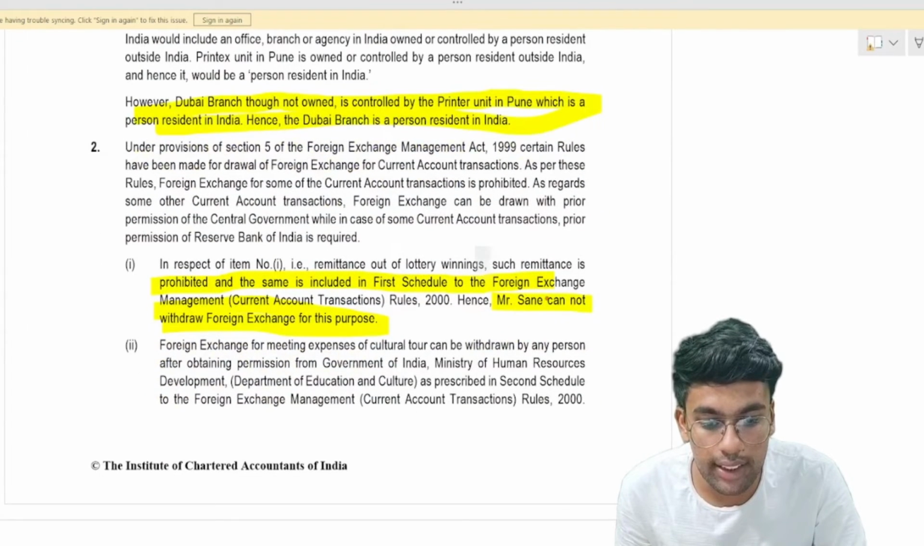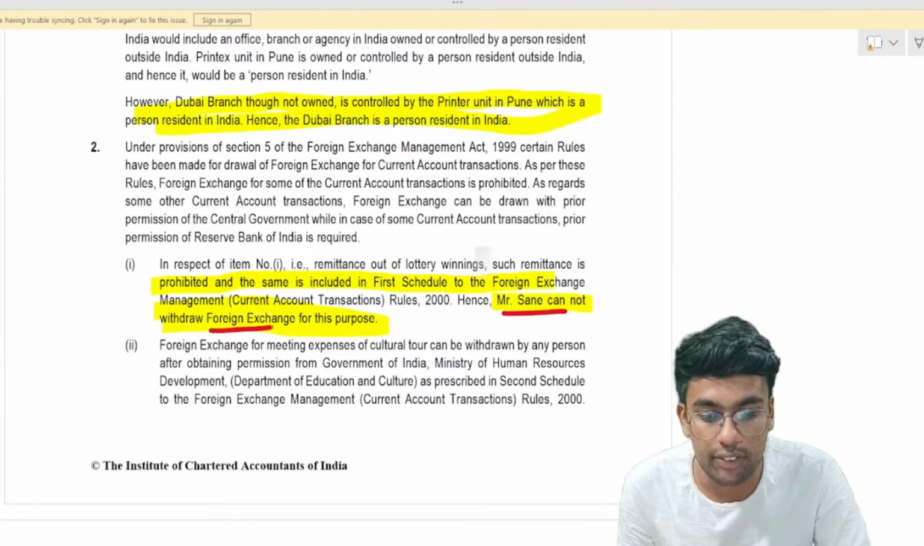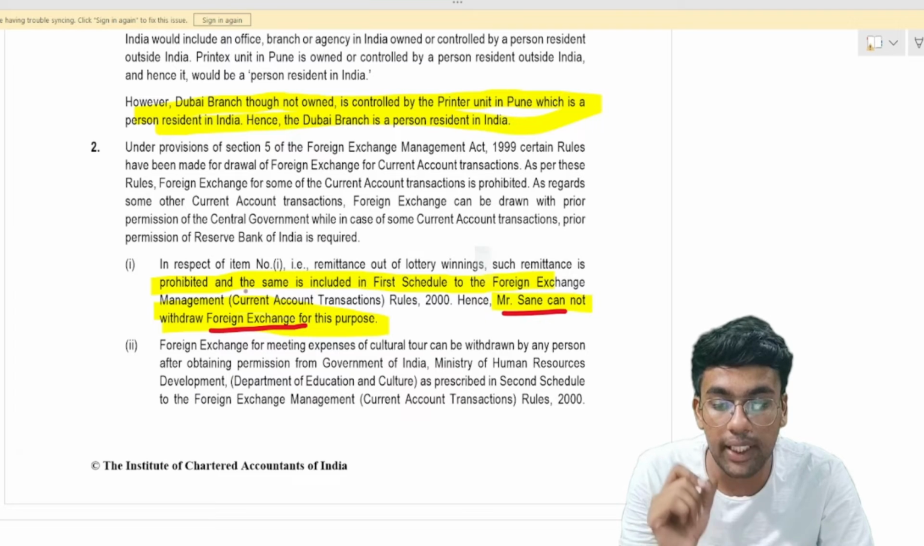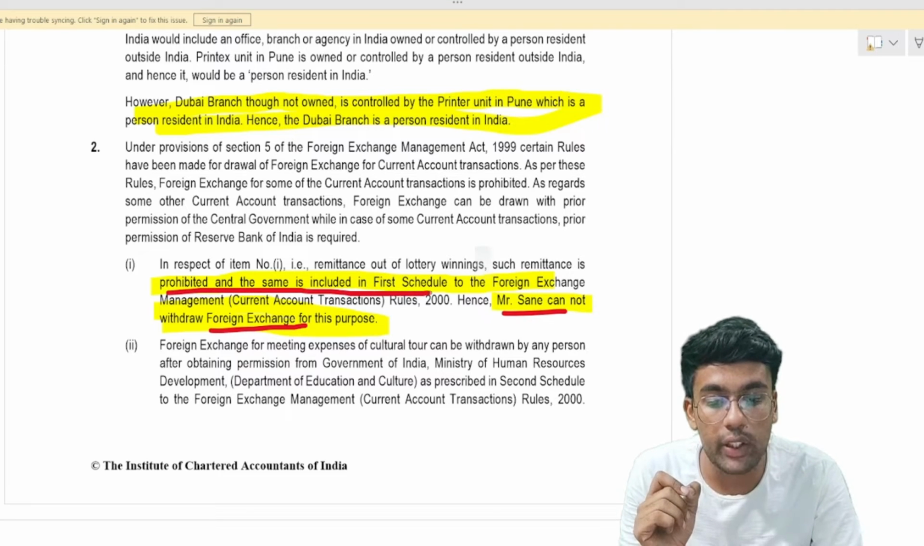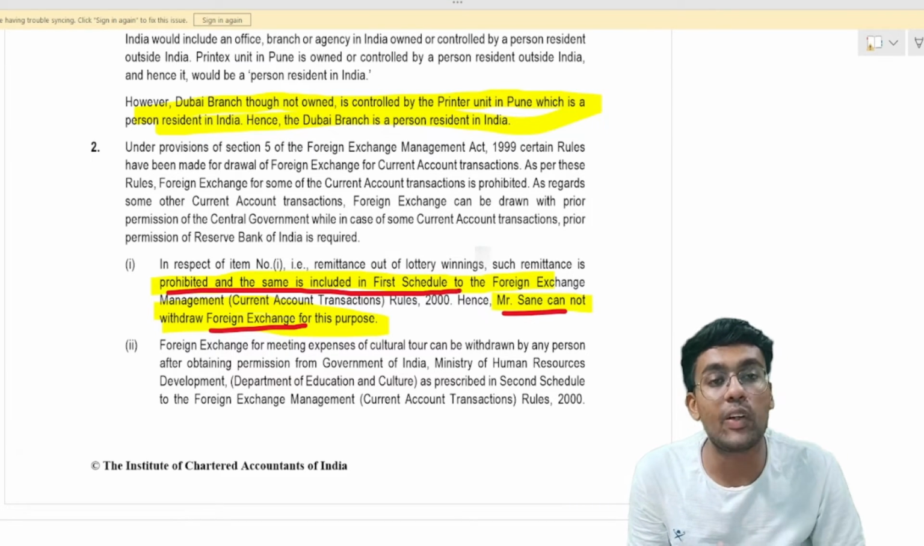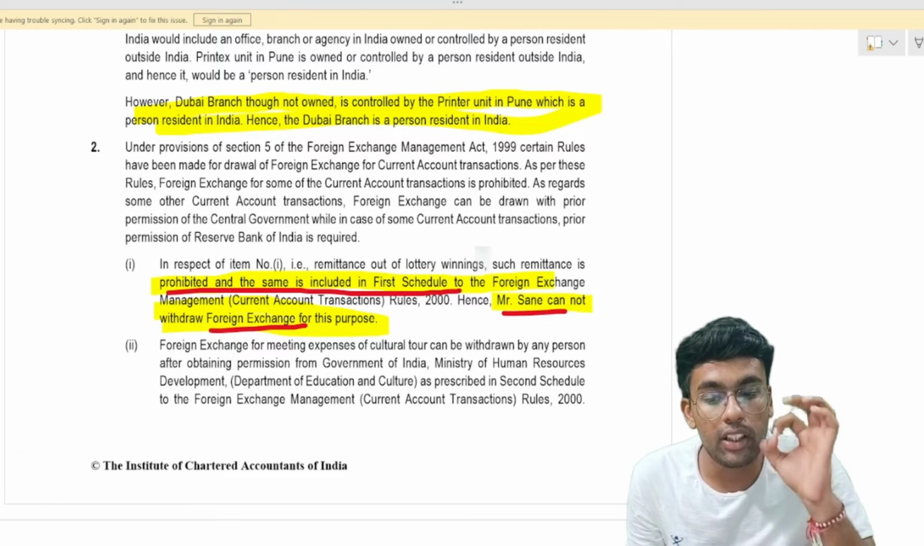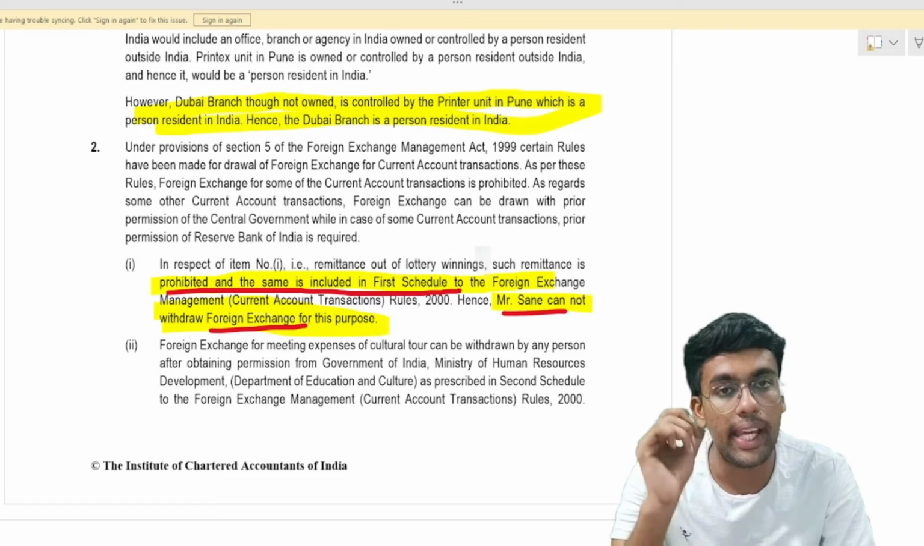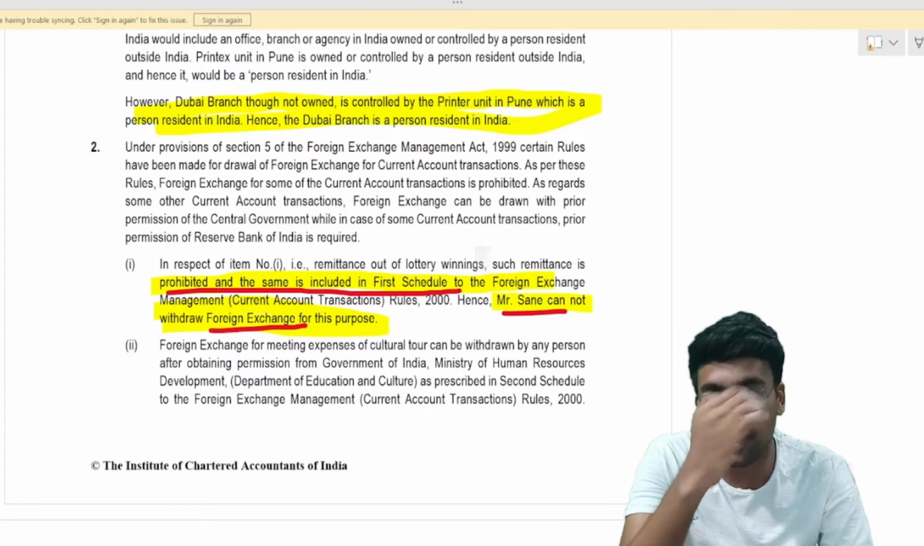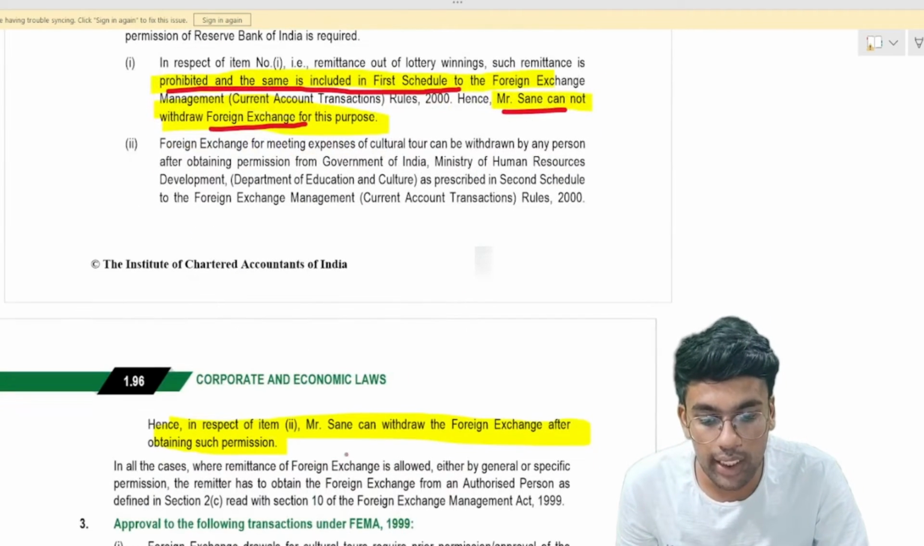So point number 1 says that Mr. Sen cannot withdraw foreign exchange for this purpose because this is completely prohibited in your first schedule to the FEMA current account transaction rules. Under your current account transaction rules, this is prohibited in your first schedule, which says that you cannot remit any kind of lottery winnings outside India. And point number 2 talks about you can withdraw foreign exchange after obtaining such permission.